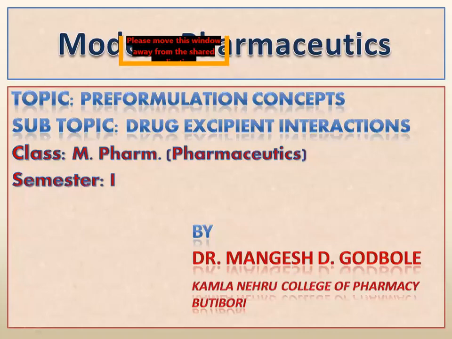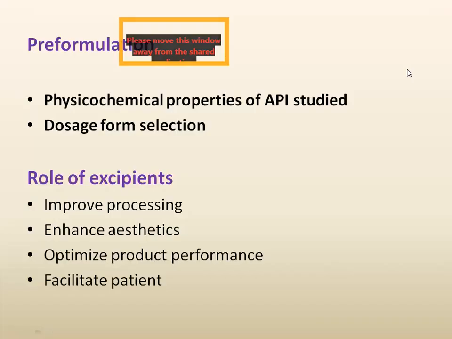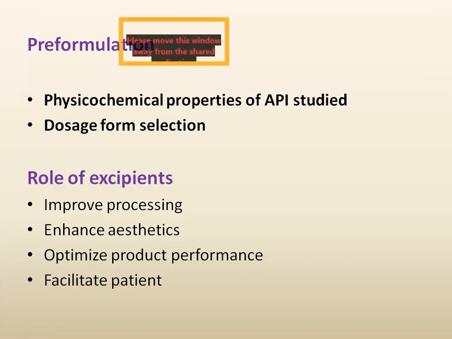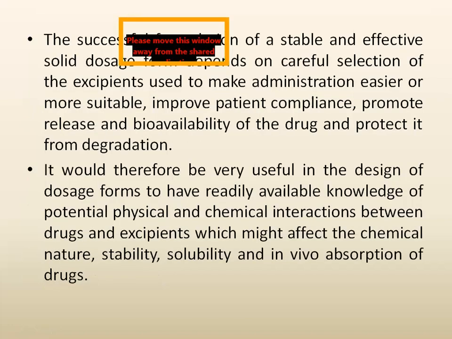Dear students, in our last lecture in modern pharmaceutics, in the topic drug excipient interaction, we discussed the pre-formulation study. What is the meaning of pre-formulation? What are the physicochemical properties to be considered in pre-formulation? How to select the dosage form? What are the criteria for the selection of the dosage form? Then what are the criteria for the selection of the excipient, the requirements of the excipients? How we choose the excipient depending upon the quality of the API, that we had discussed.